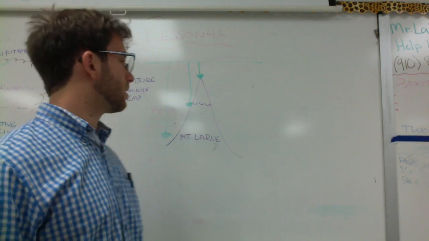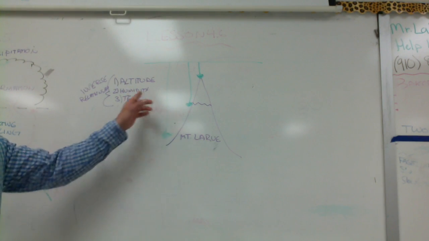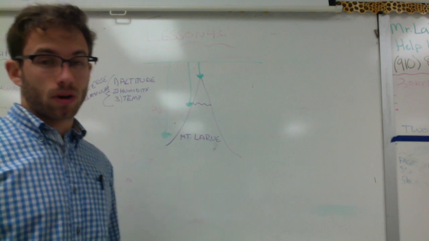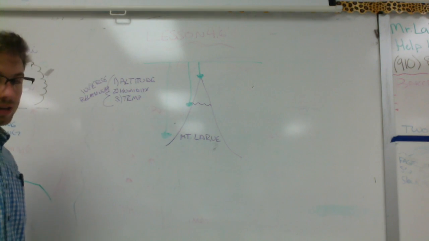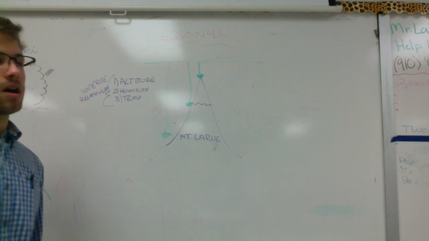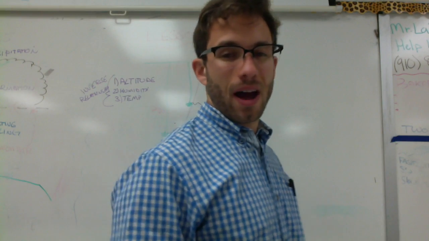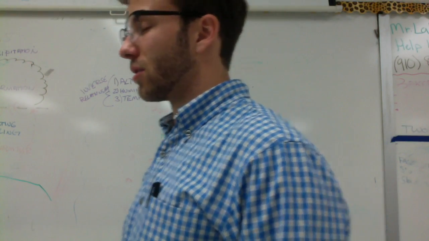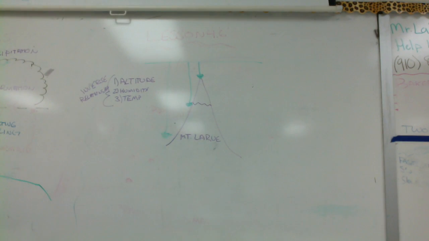So by increasing the amount of water through humidity, you're decreasing the amount of other gases, and therefore the higher the humidity, the lower the atmospheric pressure. So here in North Carolina, on a summer day, it's about 105. High humidity, we're going to see that we have much less pressure on those days than we do on others.